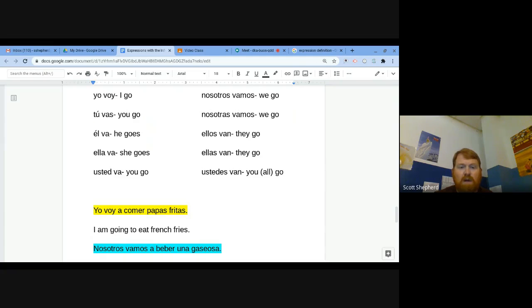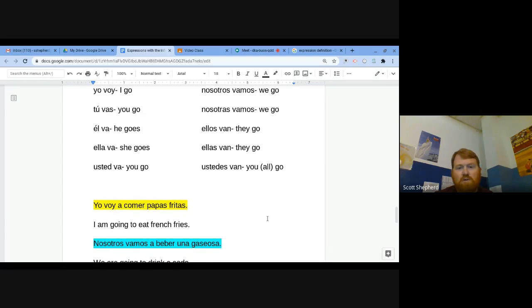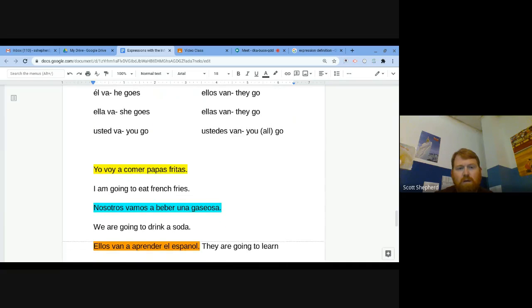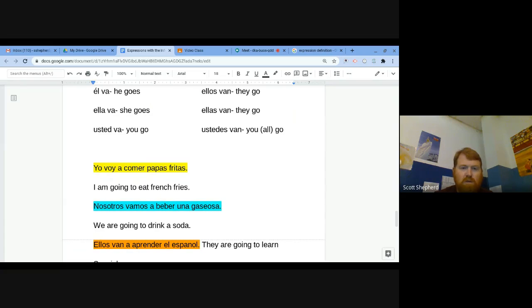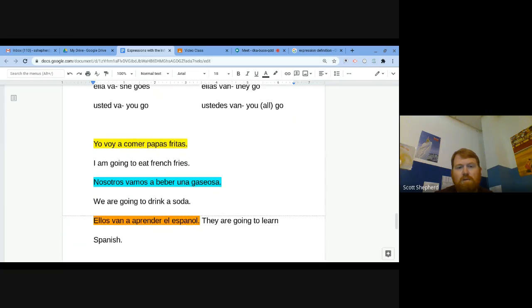Nosotros vamos a beber una gaseosa. We are going to drink. Beber is the infinitive. Up here comer was the infinitive. We are going to drink a soda. Ellos van a aprender el español. They are going to learn Spanish. Aprender is the infinitive. If we put van a, that's the expression with the infinitive. Ellos van a aprender el español. They are going to learn Spanish.